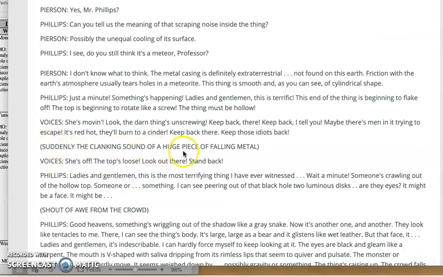Suddenly, the clinking sound of a huge piece of metal, of falling metal, and you'll hear the radio.